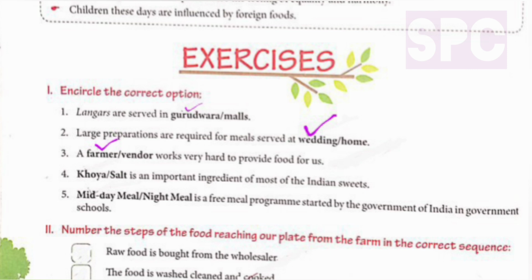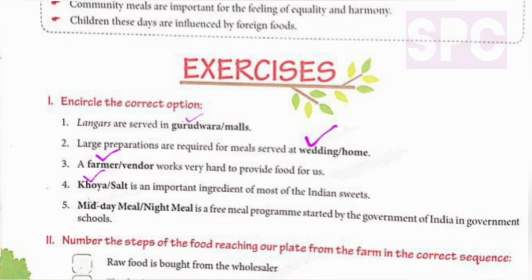Fourth, khoya or salt is an important ingredient of most of the Indian weddings. So it is khoya. Khoya is basically the solidified milk. When you boil milk and you keep on boiling, and when all the water evaporates, then the leftover product is called as khoya. Question number 5. Midday meal or night meal is a free meal program started by the Government of India in the government schools.